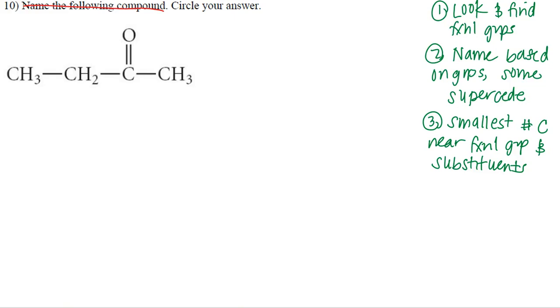So first things first, we want to see if we can find any functional groups. I see a methyl. Wait a minute, I see a carbonyl group. So we know we have a carbonyl group here. That's great. And if we have a carbonyl group and it's only a double bond, there are no nitrogens or any extra oxygens or anything added on, then we know that we just simply have a double bond functional group. There's 2 of them. That's going to be ketones and aldehydes.